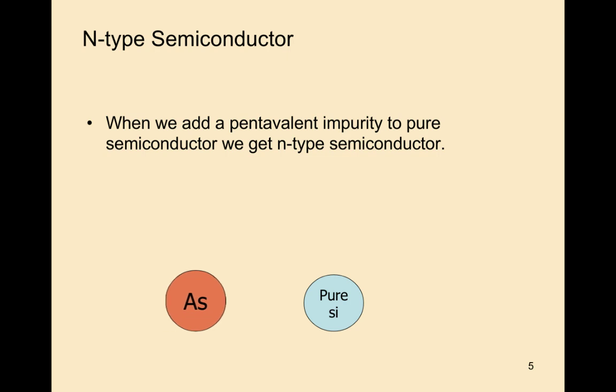So we will get n-type silicon. This is an example of n-type semiconductor, by adding arsenic to pure silicon.